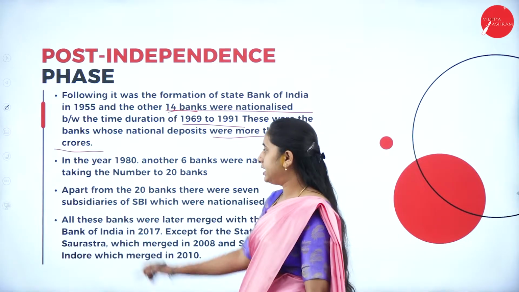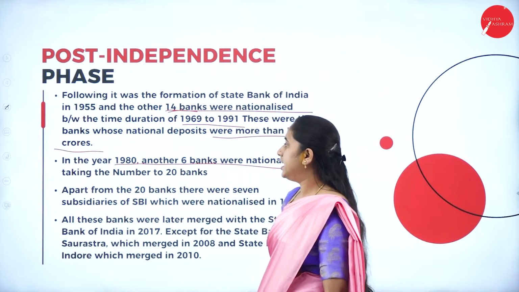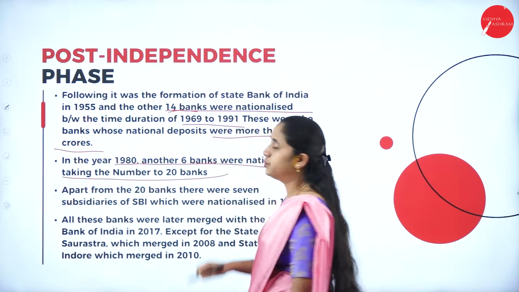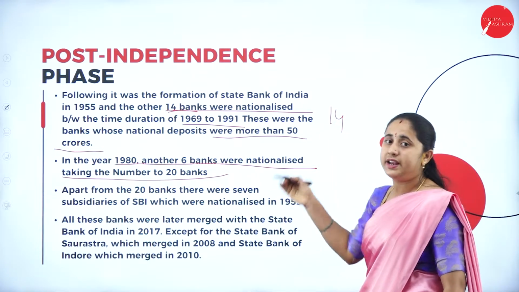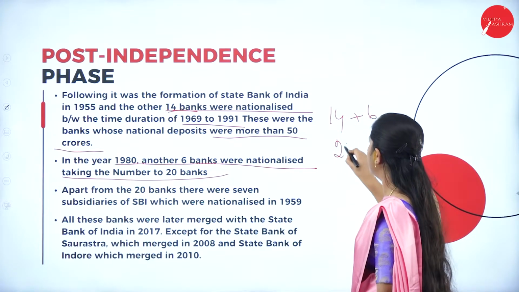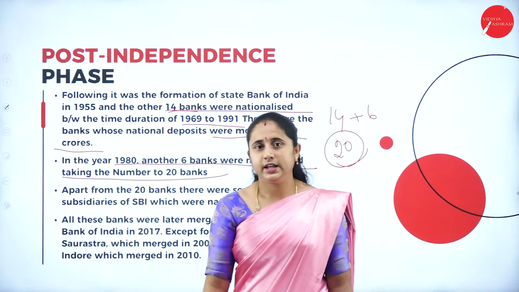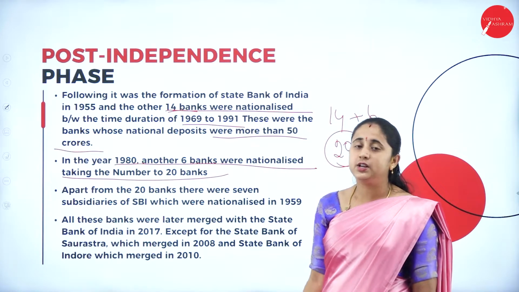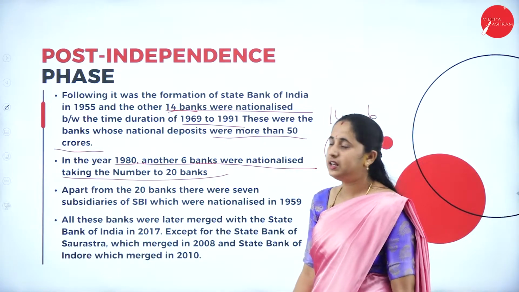Then in the year 1980, another 6 banks were nationalized, taking the number to 20. That means initially 14 banks were nationalized, and next, the other 6 banks were nationalized. Totally 20 banks were nationalized by the year 1980.